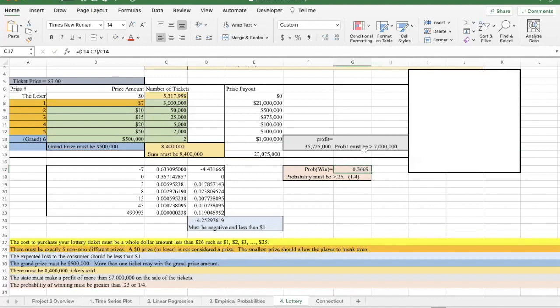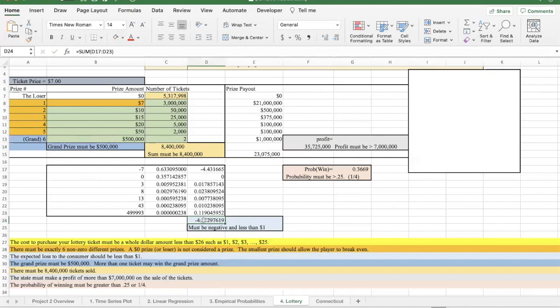My ticket does make a profit of more than $7 million. I do have the 8.4 million tickets, and I do have the $500,000 grand prize. I also have a legal ticket price of $7. However, this number down here is too big.